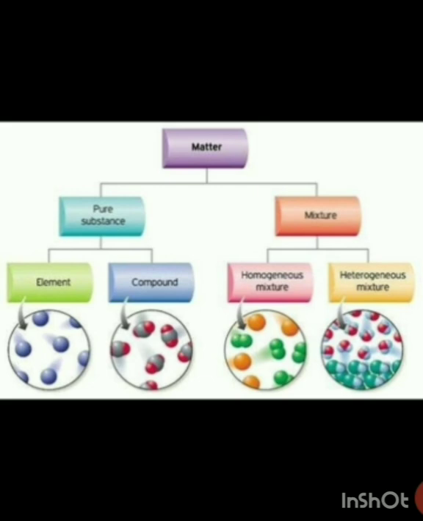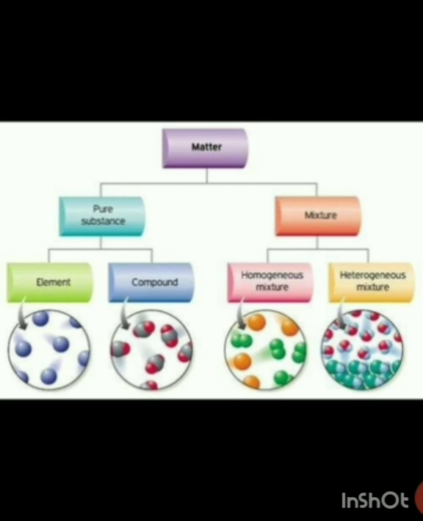In our previous video, we classified matter into two classes, that is pure substances and mixtures. We classified pure substances further as elements and compounds. Now, what are elements, students? In our periodic table, there are 118 elements and they all are in pure form because they are made up of only one type of atom.